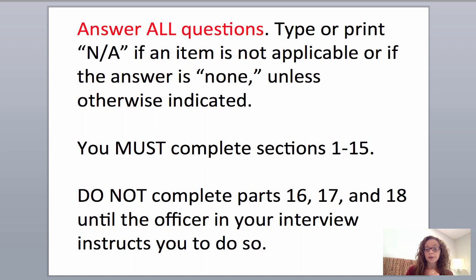You must complete sections 1 through 15. Do not complete sections 16, 17, and 18, but send in those pages of the application, right?